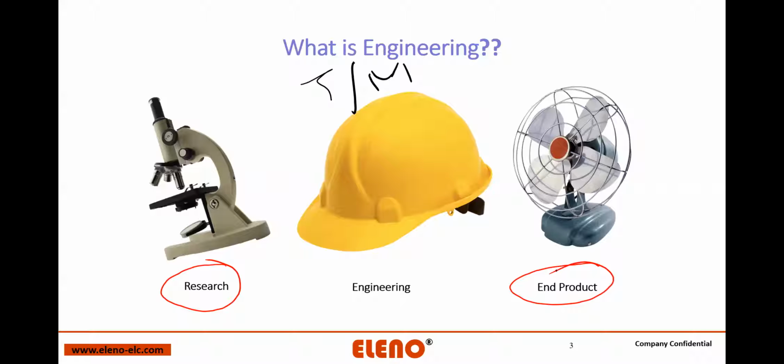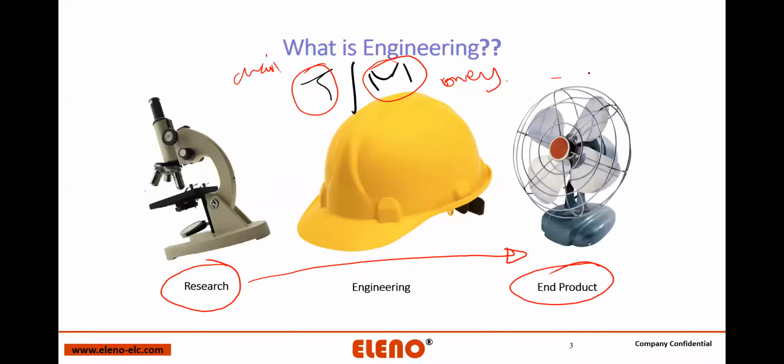We are not researchers. That means we have a constraint with time and a constraint with money. So we are always the engineers who are going to convert research into an end product. If you have an engineering degree, an engineering background, or engineering know-how, you are supposed to look into the research and convert that research, with available time and available money, into an end product.